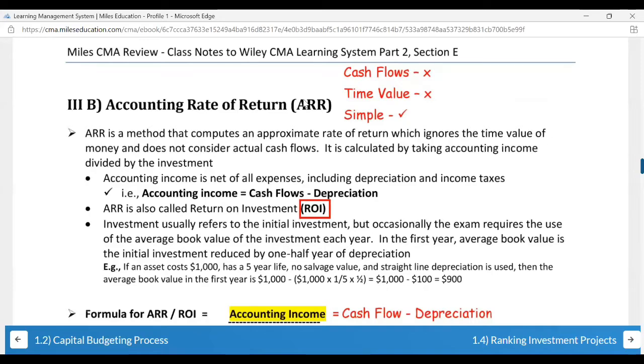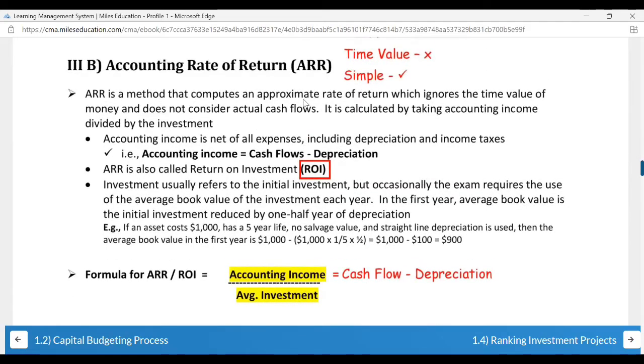Accounting rate of return is a method that computes an approximate rate of return which ignores the time value of money and does not consider actual cash flows. This is calculated by taking accounting income divided by the investment. So they have already given the formula here. It's a simple formula, which means return on investment, but again not much fruitful when you are making capital budgeting decisions.